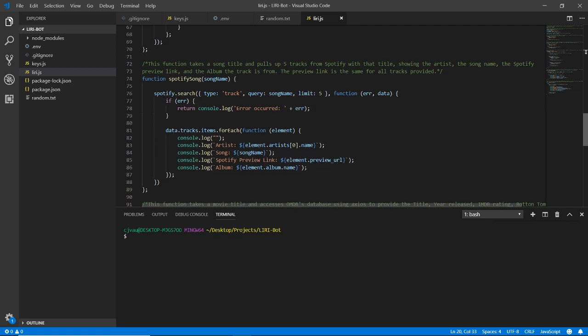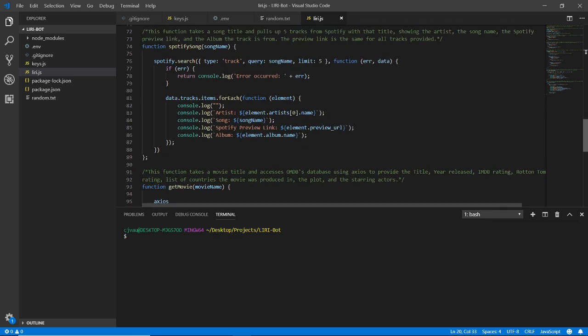Now we go to the actual functions themselves. Pretty straightforward. For Spotify song, we do a Spotify search with their NPM package, and return an error if there's an error.